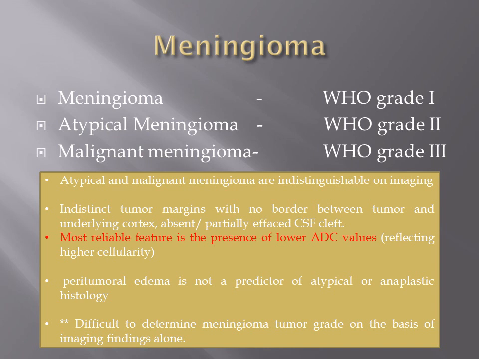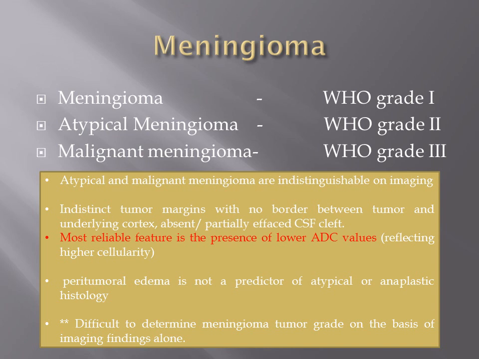But we can suggest brain invasion based on a few features like effacement of the CSF cleft, indistinct tumor margins with underlying brain parenchyma, enhancement of underlying brain parenchyma, and the last one is low ADC values within the tumor. However, the most reliable feature is the presence of lower ADC value. Lower the ADC value, higher the cellularity of the tumor and higher the malignant behavior of the tumor.